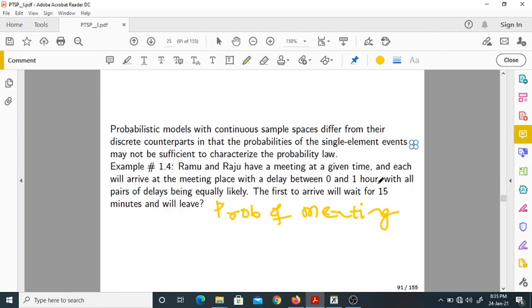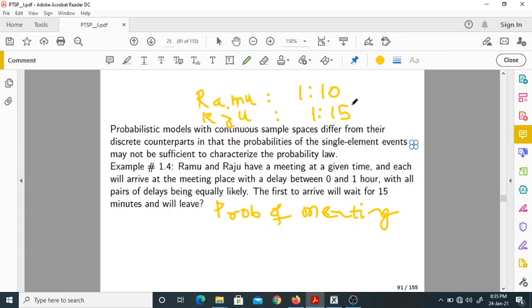Suppose Ramu may come at, let us take, 1:10. Raju may come at 1:15 or maybe 1:16, 1:17.